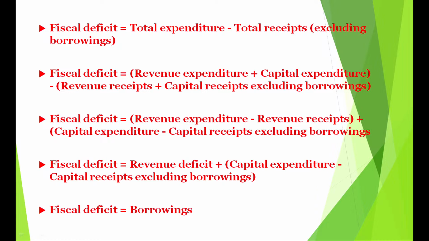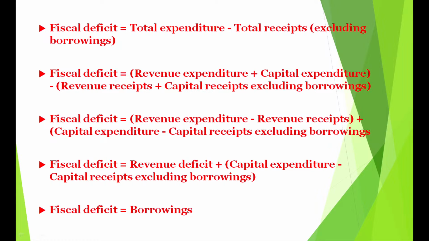Or we can also write that fiscal deficit is equal to borrowings. A very important point comes in this formula: that revenue deficit is a very important part of fiscal deficit. That means a large share of revenue deficit in fiscal deficit indicates that a large part of borrowings is used to meet government consumption expenditure rather than investment.